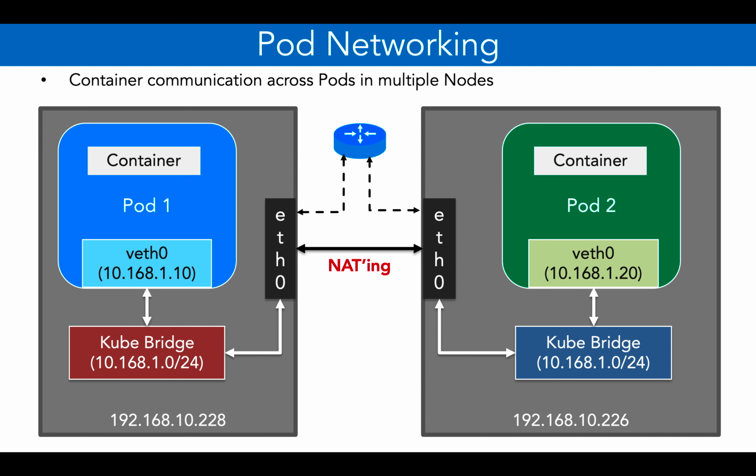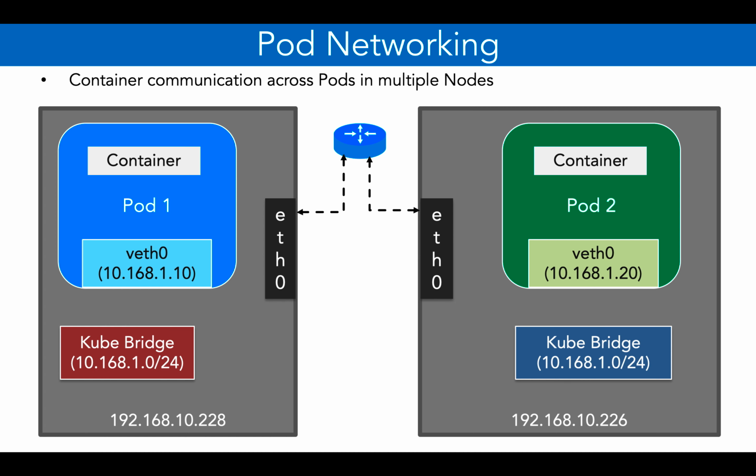That is okay, but the problem here is that if you have multiple pods, which you will for sure, you'll have to do a lot of port mapping between the node and the containers in the pod. So if you have, let's say, multiple pods and multiple containers inside of those pods, you have to painstakingly make sure that the port in the container is mapped to the port in the host. Things become more complicated if containers in multiple pods are using the same port number and your application is communicating using the same port number. So that is a difficult task. To avoid this, Kubernetes uses something else that is called a tunnel.